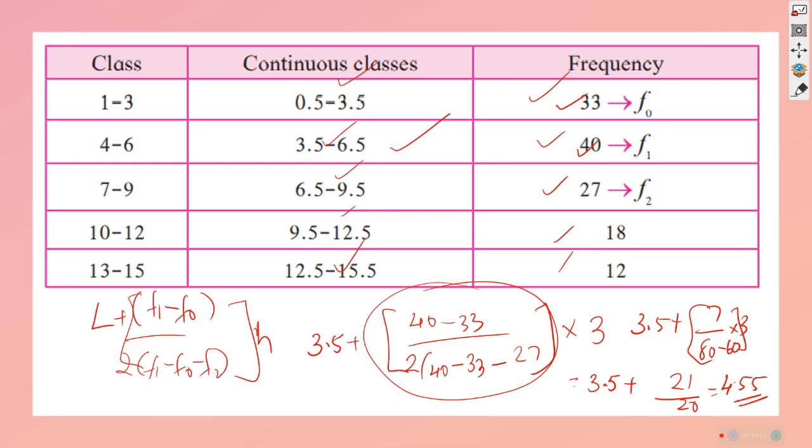If we directly apply the formula in this kind of situation, we get the mode of filling the petrol in the vehicle. That means most commonly people have put 4.55 liters of petrol. That particular category is the mode of this data. In a cricket match with 11 people, the most commonly made score or run will be around 30. 30 is very common. Like that.